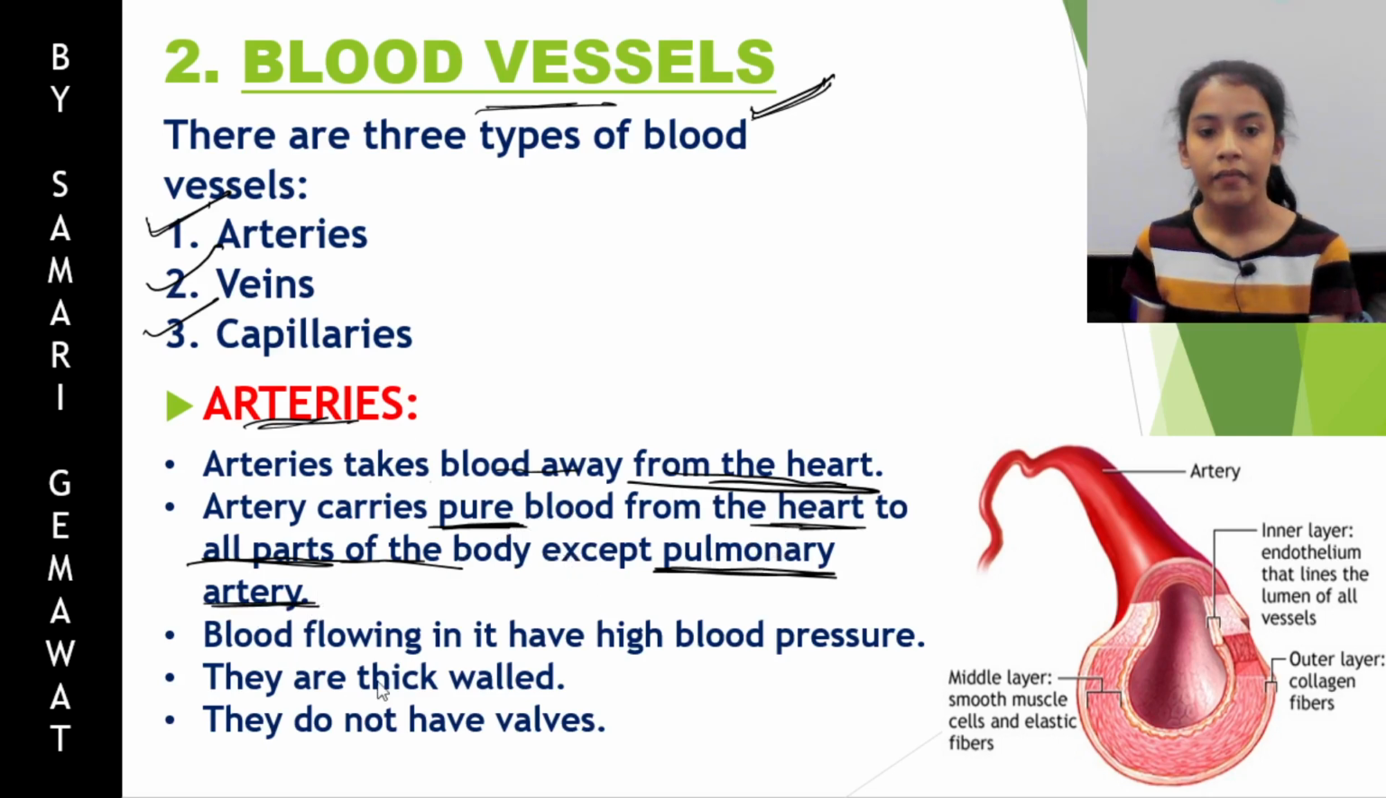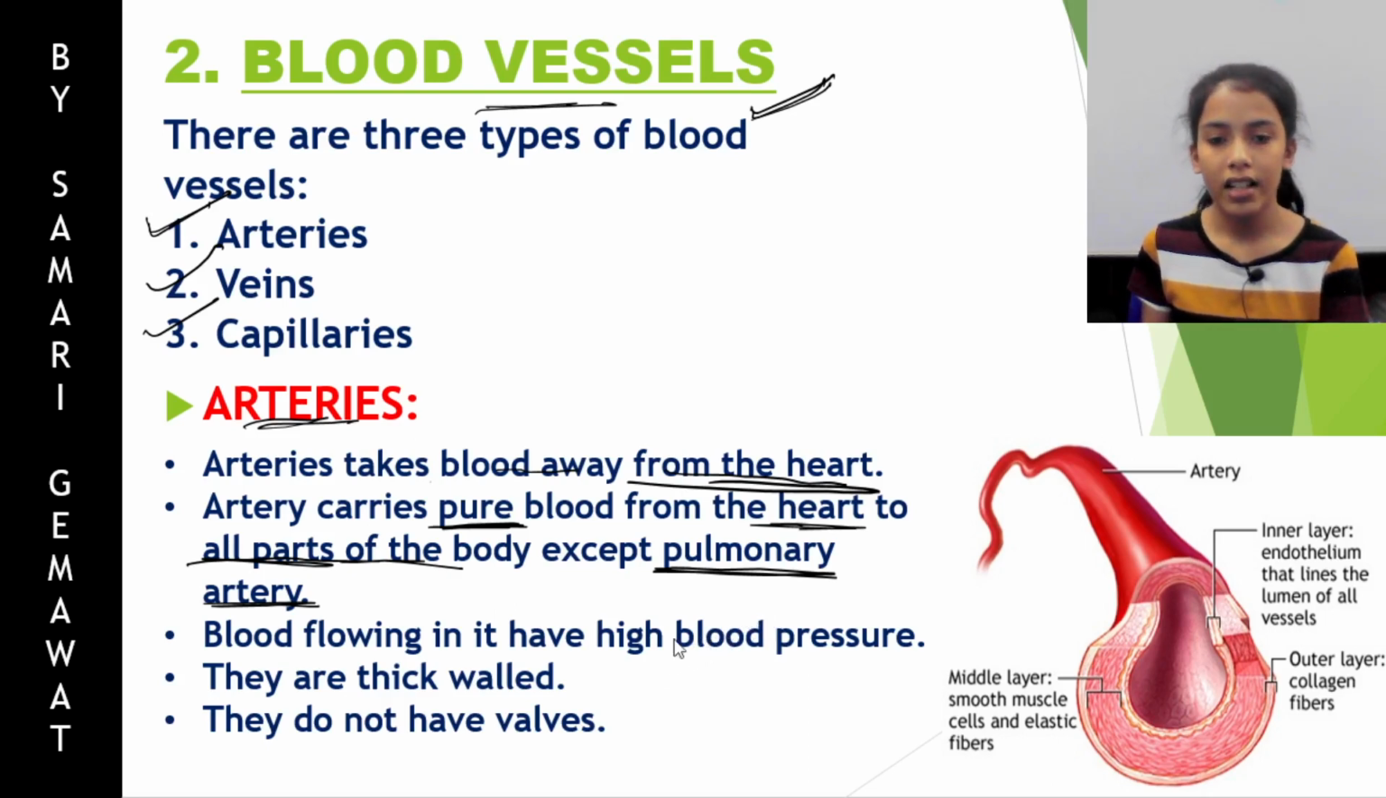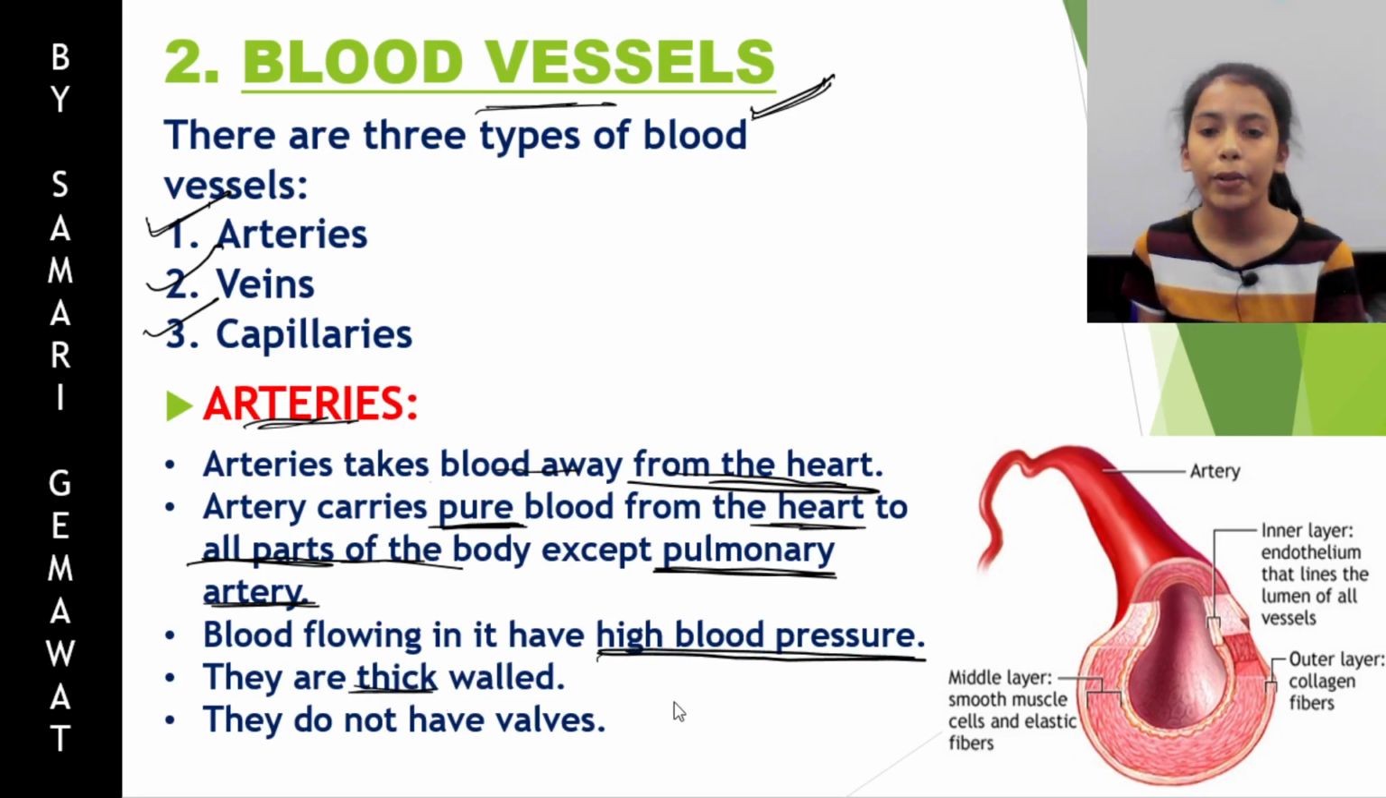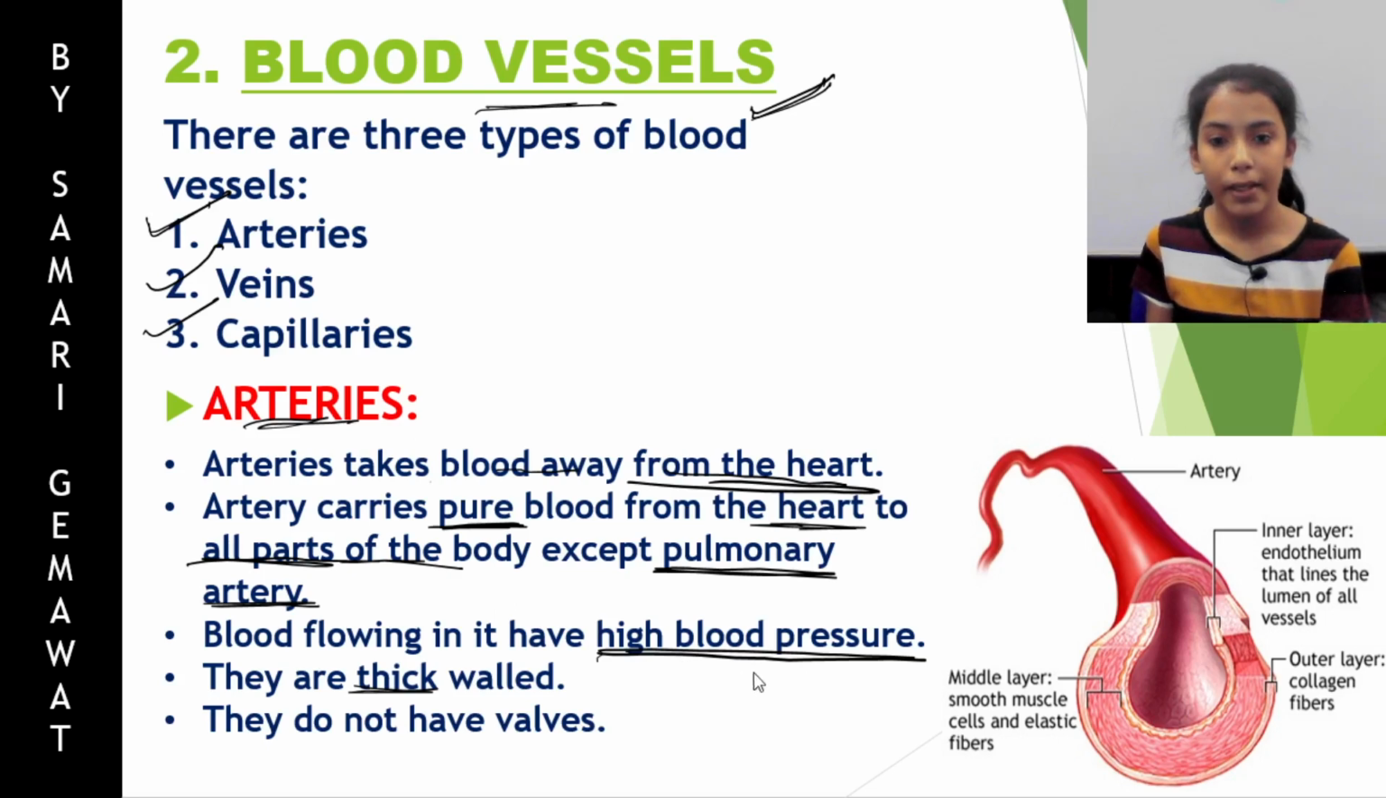blood from heart. When the blood is pumped, it directly enters the arteries. So if it directly enters the arteries, then it has a high blood pressure. Since the blood has a high blood pressure in arteries, the arteries have thick walls, because if the walls are thin, then they will not be able to handle the high blood pressure and they will burst out. Therefore the walls of arteries are thick and they do not have valves.